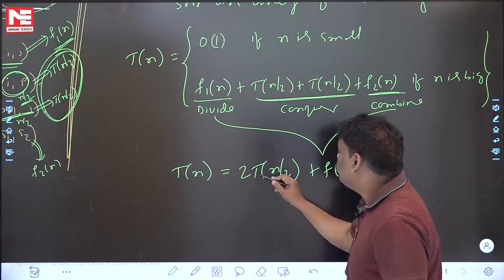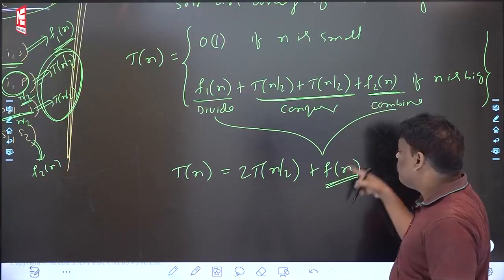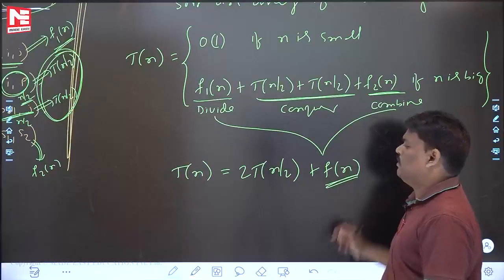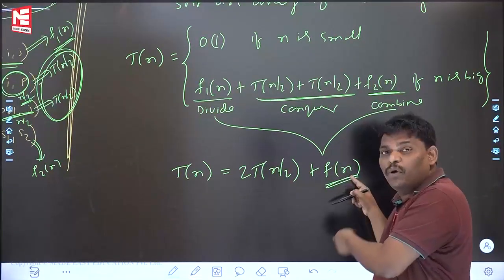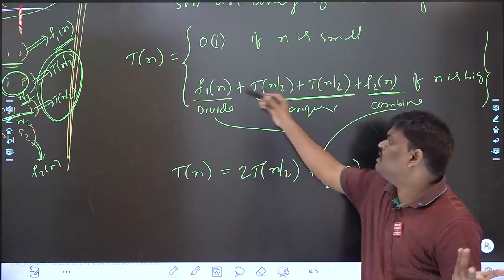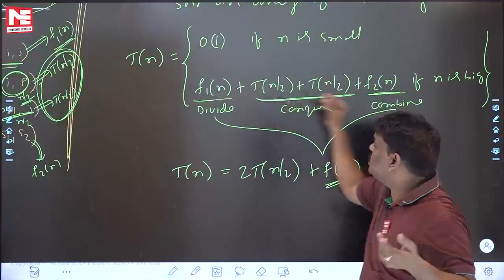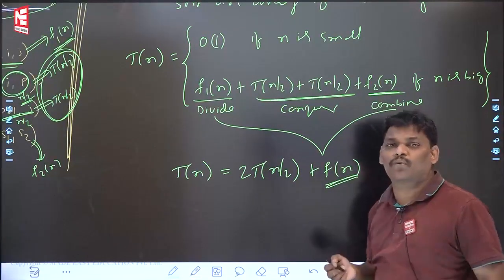So T(n) is equal to 2T(n/2) plus F of n. Can you say what F of n is? Divide time and combine time, because it internally contains F1 of n plus F2 of n. Can you help me with the F of n boundaries? The minimum may be constant, this is constant, this may be log n also. Constant plus log n, anything can happen depending upon the code.